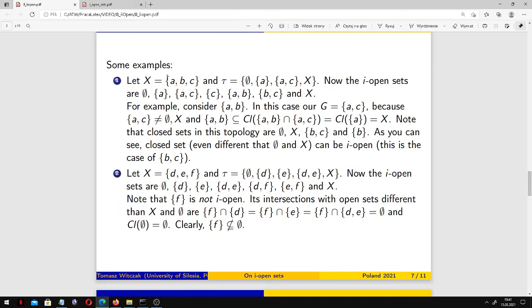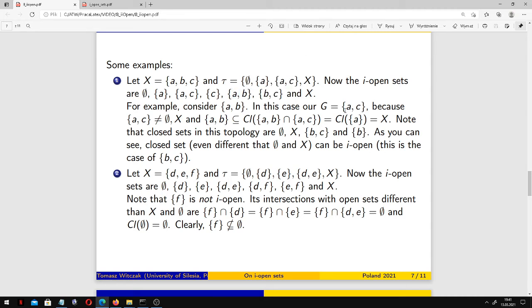Well, some examples. Consider the following topology on the set ABC. Empty set, the whole universe, and the open sets are also singleton of A, and AC. And now these are the I-open sets. For example, consider AB.